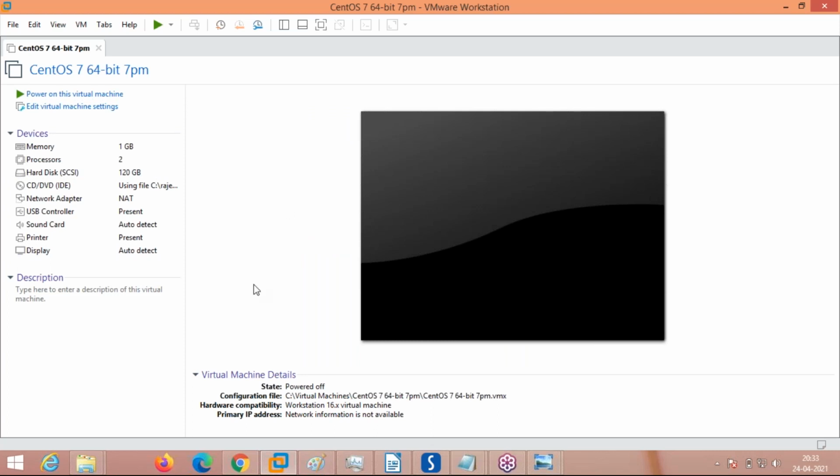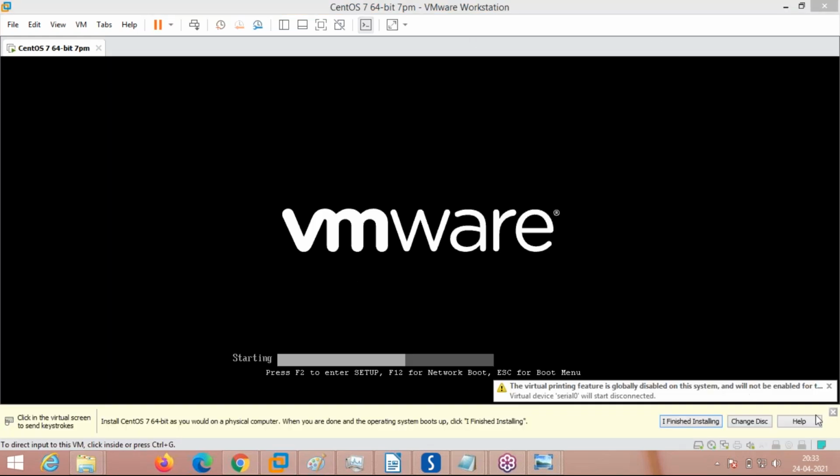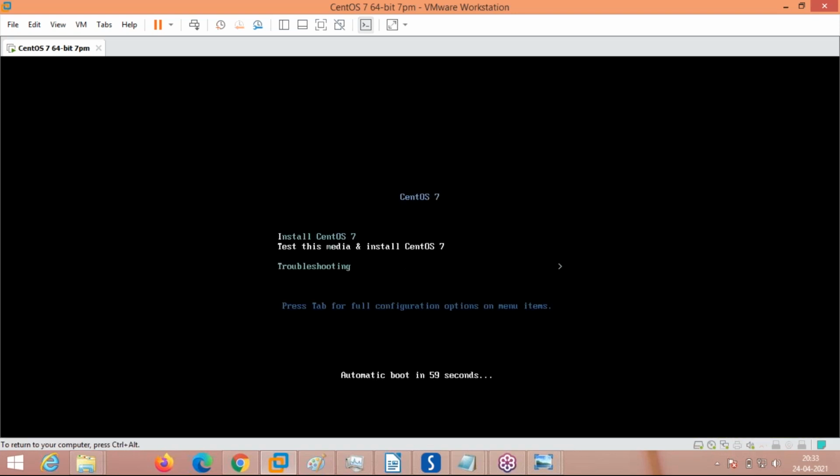How do I install operating system? You have to select the CD-ROM and just power on this virtual machine like this. See here, it is asking in graphical mode. You can see this is a graphical mode where you can use your mouse or you can use your keyboard. Install CentOS 7. Second option is test this media and install. You can select the first one.